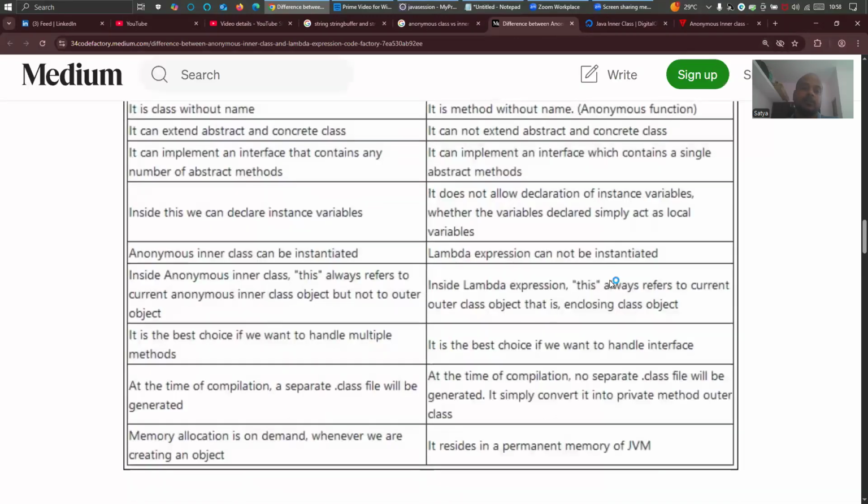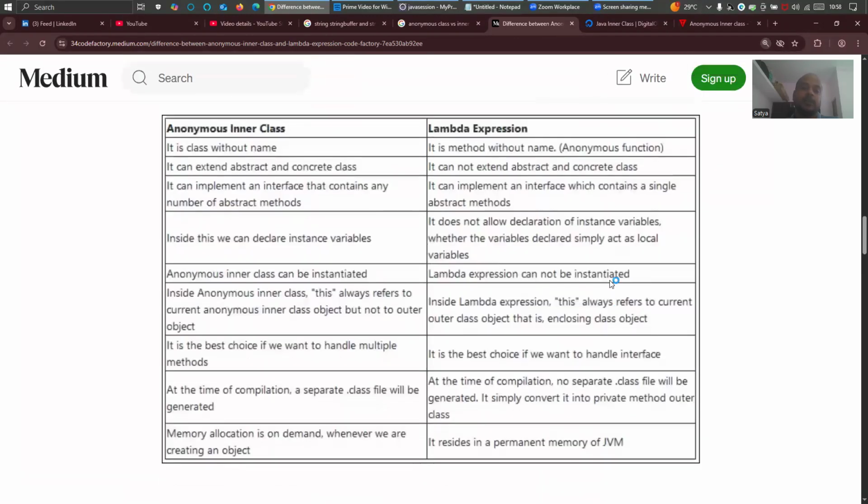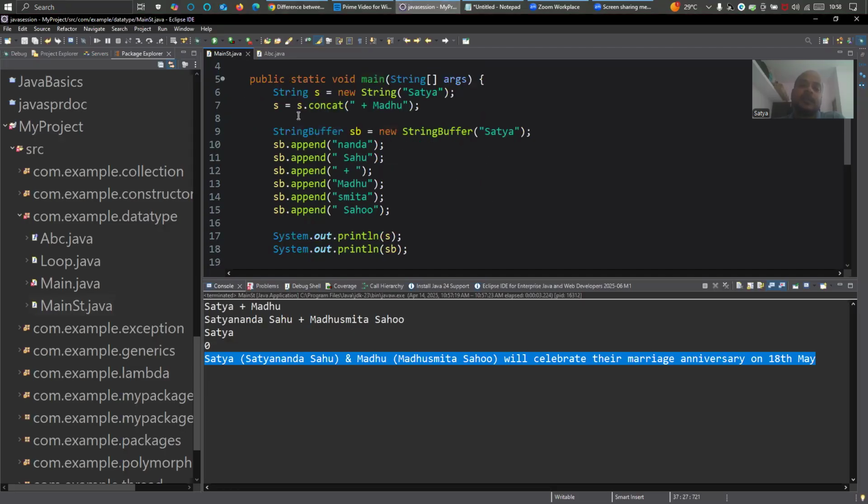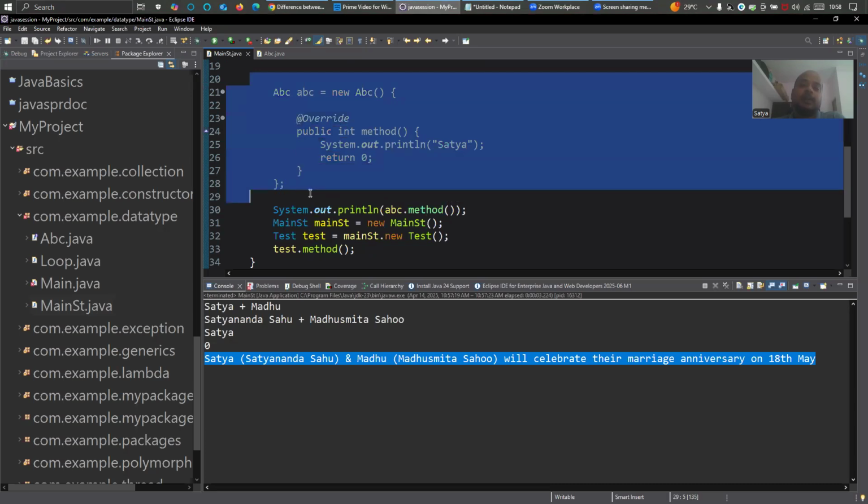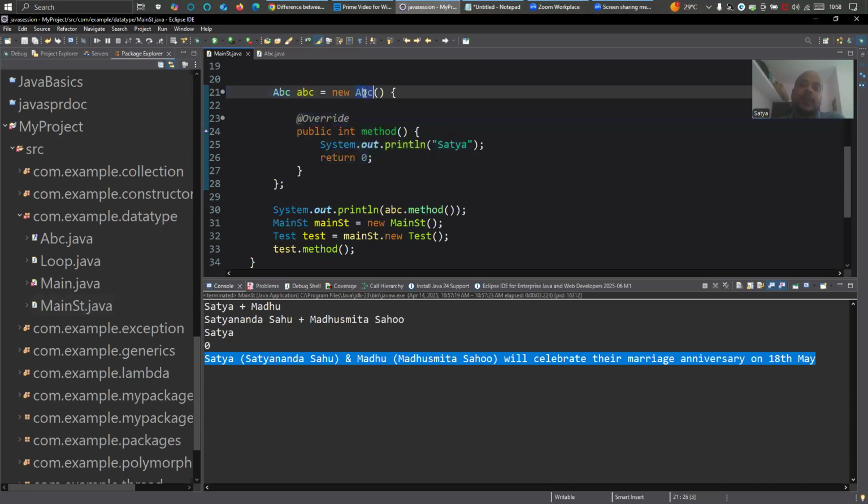Now it is visible to you all completely, right? Anonymous inner class and lambda expression, what is the difference? It is a class without name. When I defined that interface, have I given any class name there? When I'm creating a class here, ABC, do I have any class name here? No, it is taking the class name of the interface. If you try to print the toString of this particular ABC, what will it give you?